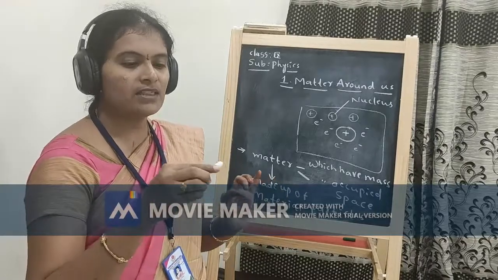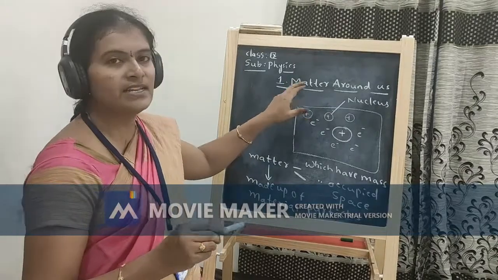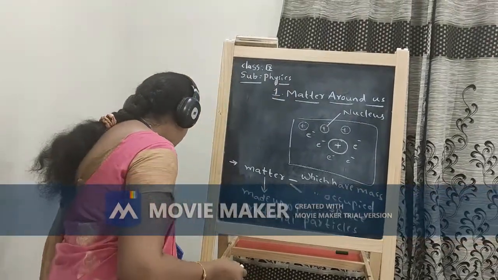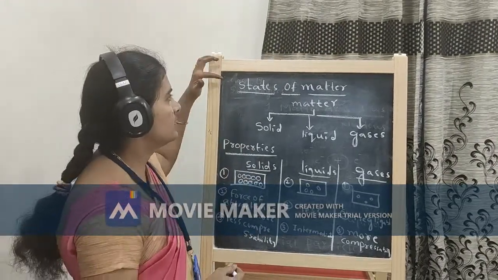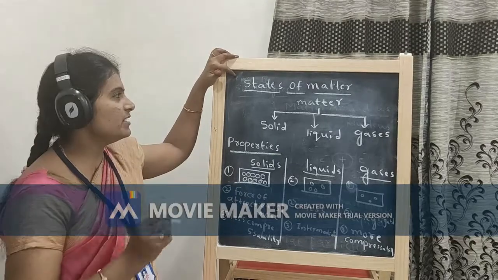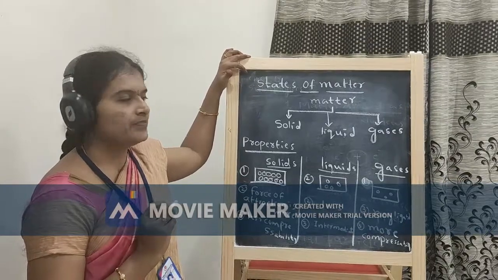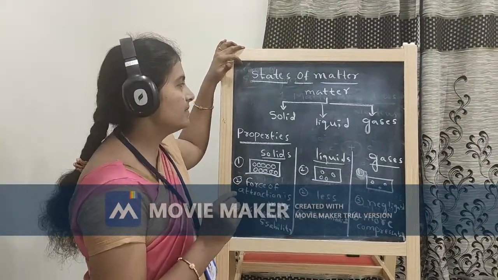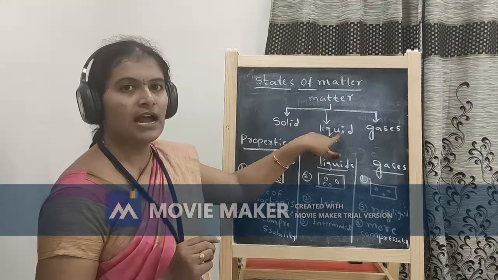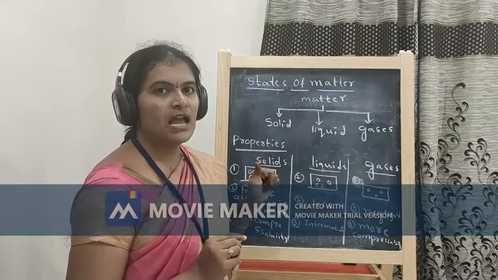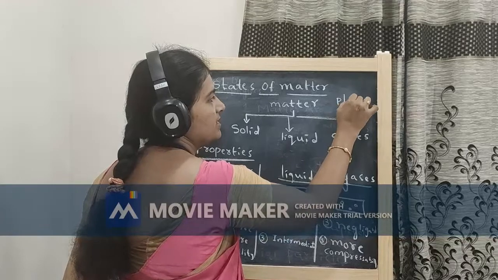Next, depending on the arrangement of the atoms, matter exists in 3 states. That is called states of matter. Actually it is 4 states. One is solid state, second is liquid state, and third is gaseous state. And one more state of matter that was recently found is plasma state.